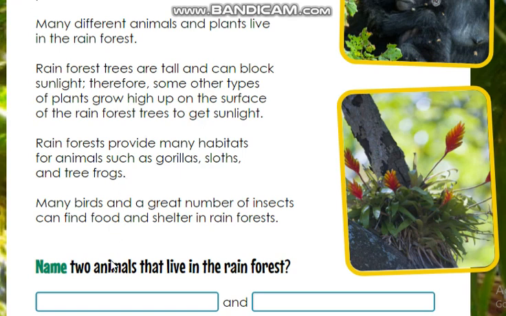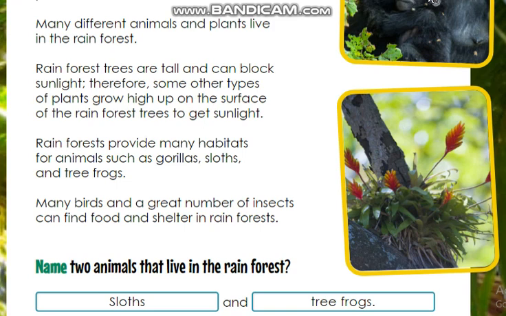Now we have a question at the end of page 194. It says, name two animals that live in the rainforest. Excellent, bravo. We're gonna write the sloths and the tree frogs. So we will write the sloths and tree frogs.